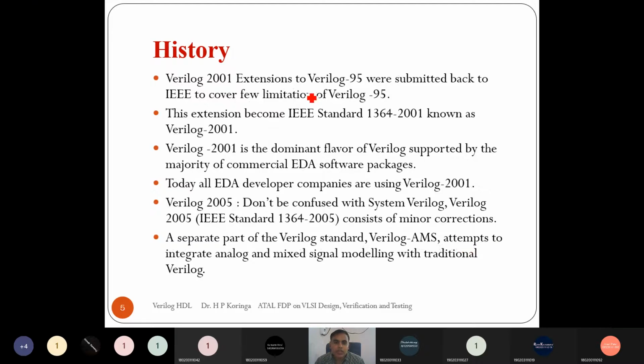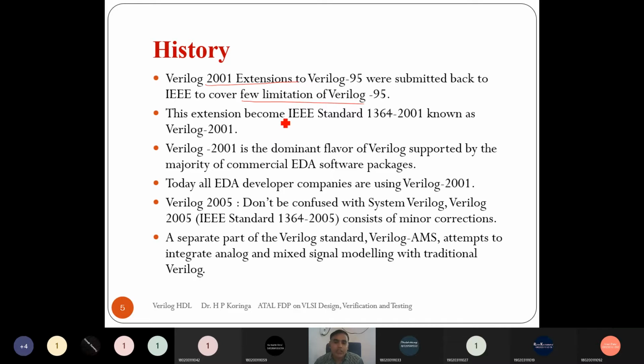Then in 2001, Verilog 95 was extended with some new features, and the limitations in Verilog 95 were overcome by adding new features.